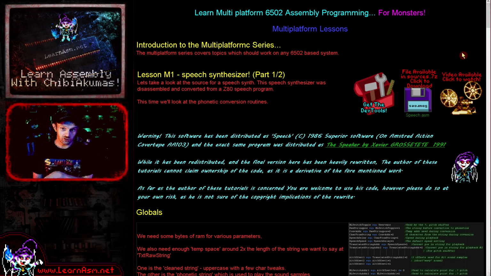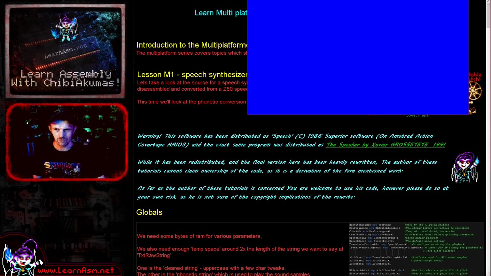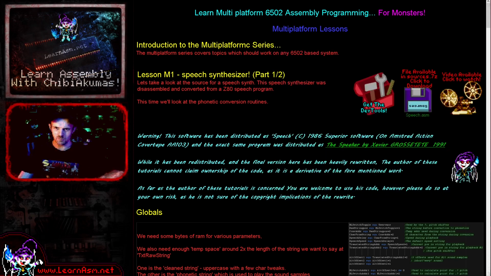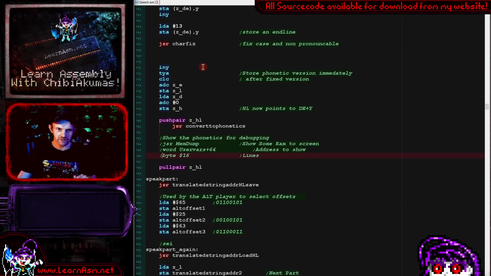Now, just as a disclaimer, you saw some corruption on the screen there. I did a very crude job of the memdump routine just to show the actual code there. To use this software, you would typically disable that. So I'm just going to run those lines out, and if we just run it again, you now won't see anything on the screen. So that corruption wasn't anything to do with the speech synthesizer. That was just my testing routine, so you could see the converted phonetics. Okay, well, let's go over to the source code and let's take a look.